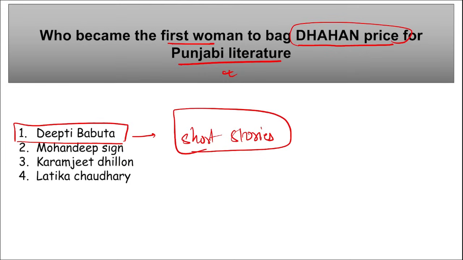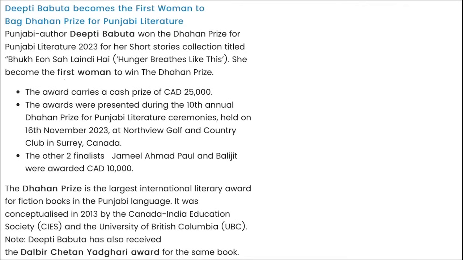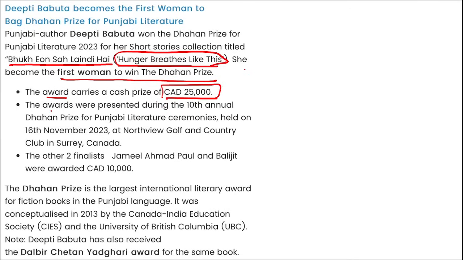Correct? Here you can see, with this she became the first woman to win this Dhahan Prize, and her short stories collection was titled Bhook Eo Saha Lendi Hai, that is, Hunger Breathes Like This. This award carries a cash prize of CAD 25,000, that is, Canadian dollars.